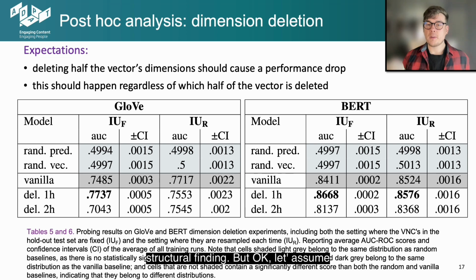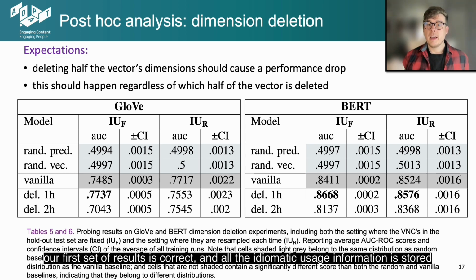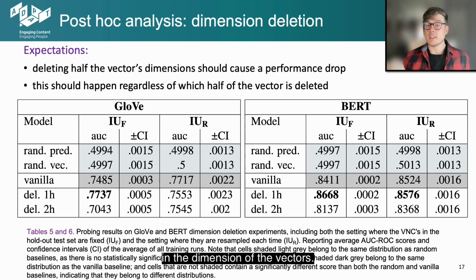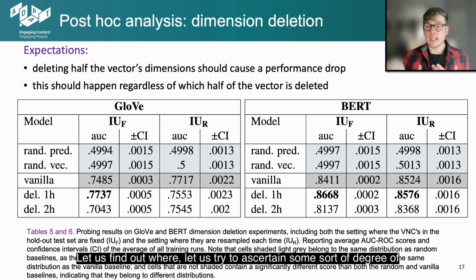But okay, let's assume our first set of results is correct, and all of the idiomatic usage information is stored in the dimensions of the vectors. Let us find out where. Let us try to ascertain some sort of degree of localization.